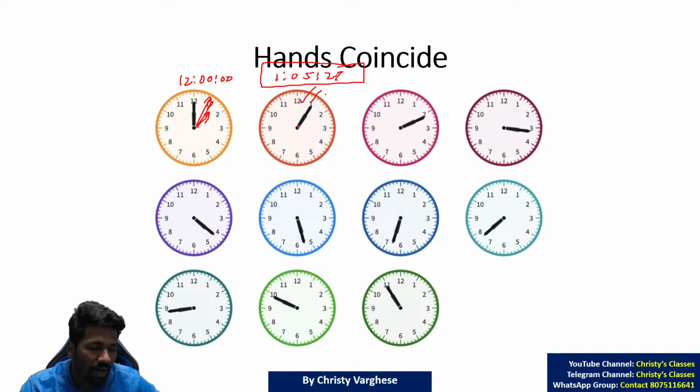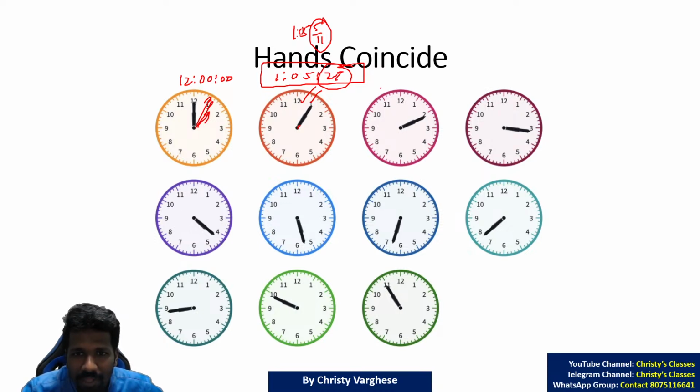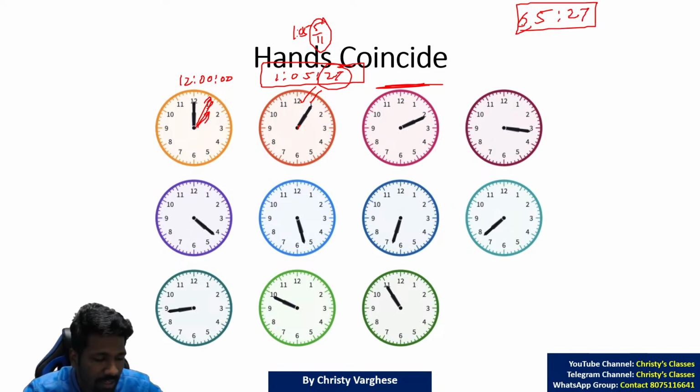This time will be 1:5:27, or 1 hour 5 minutes, 5/11 minutes. 5/11 minutes is 27 seconds. Now what will be the next time? Can you tell me? By the logic we discussed now, 65 minutes 27 seconds later, any particular time will repeat. By that logic, what can you say about the next time?